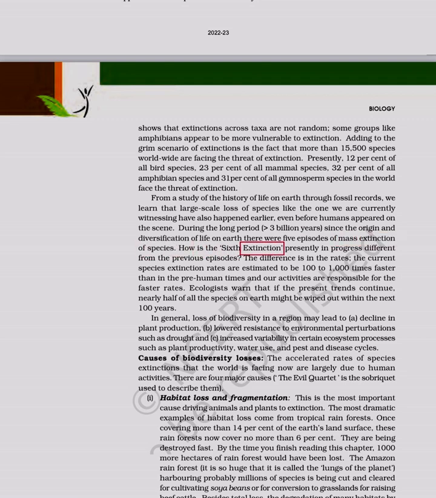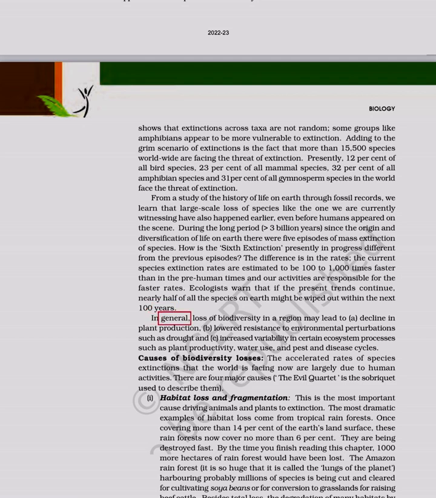How is the 6th extinction presently in progress different from the previous episodes? The difference is in the rates. The current species extinction rates are estimated to be 100 to 1000 times faster than in the pre-human times, and our activities are responsible for the faster rates. Ecologists warn that if the present trends continue, nearly half of all the species on Earth might be wiped out within the next 100 years.